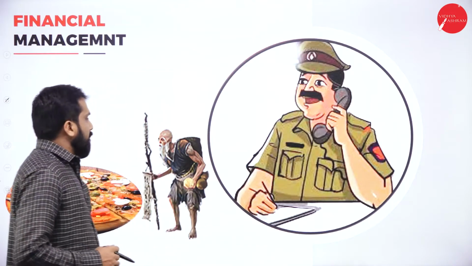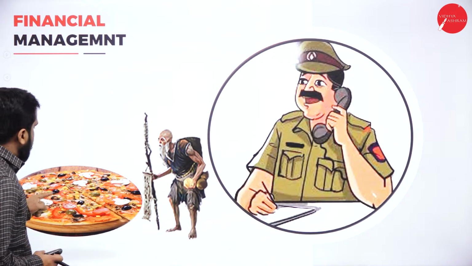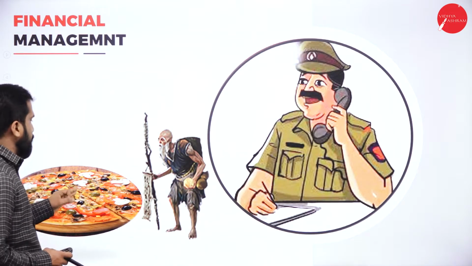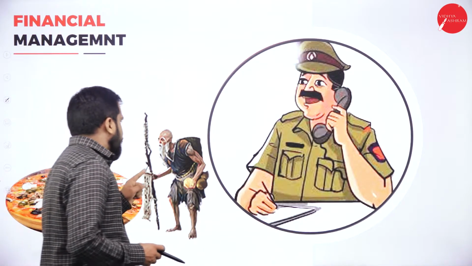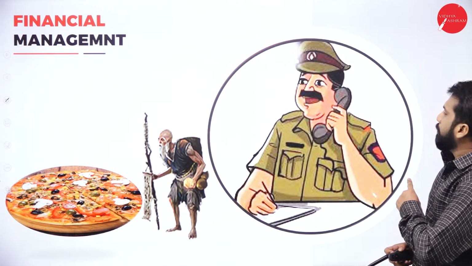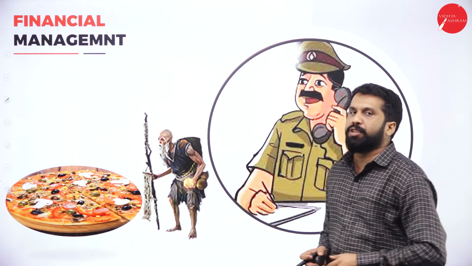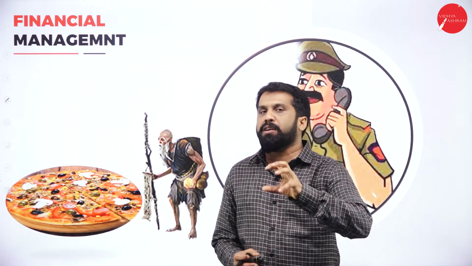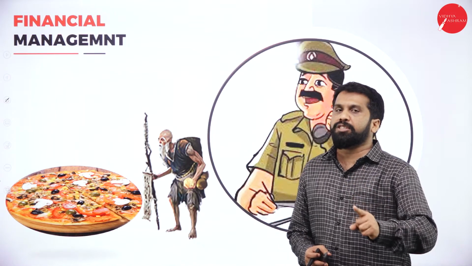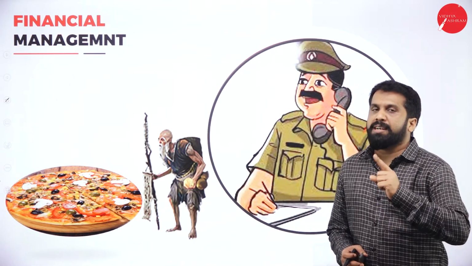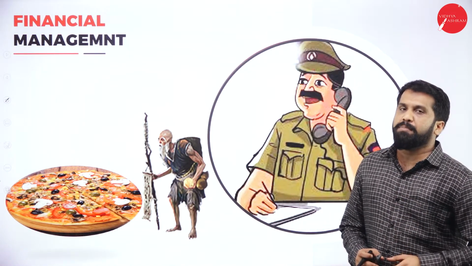Now, what is this? You have a pizza. It is a pure vegetarian pizza. Then there is a beggar and there is a policeman. So this is nothing but your financial management. I'll tell you a small story. After listening to this story, you will understand financial management completely. What will be that story?